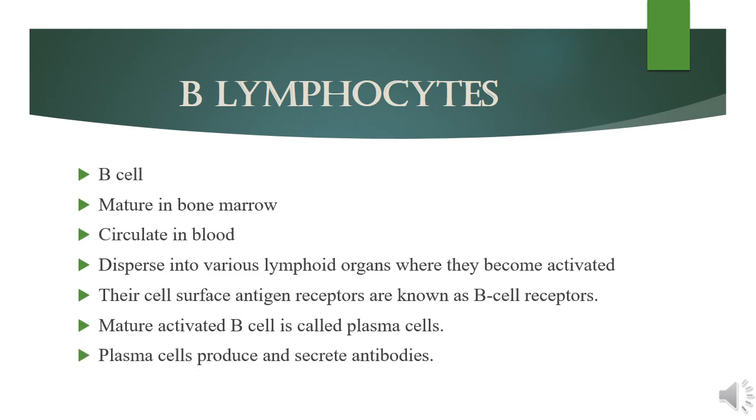B lymphocyte, also called B cell. B cells mature in the bone marrow. B cells circulate in the blood and disperse into various lymphoid organs where they become activated. Their cell surface antigen receptors are known as B cell receptors. A mature activated B cell is called a plasma cell. Plasma cells produce and secrete antibodies.